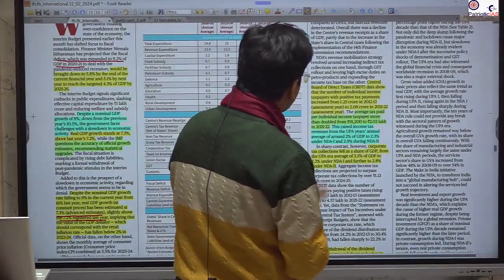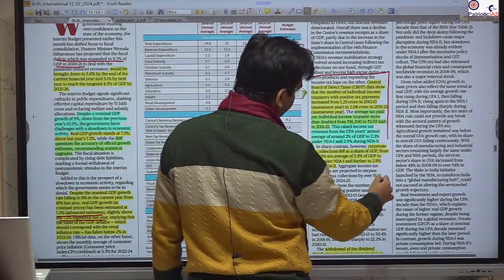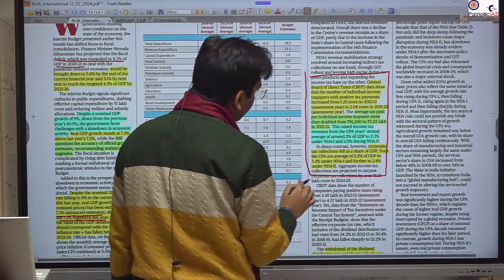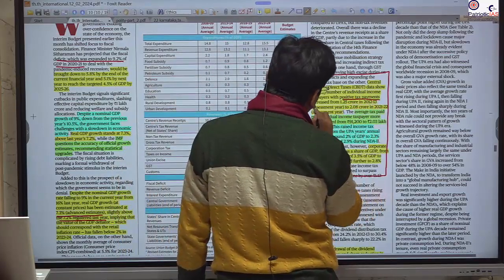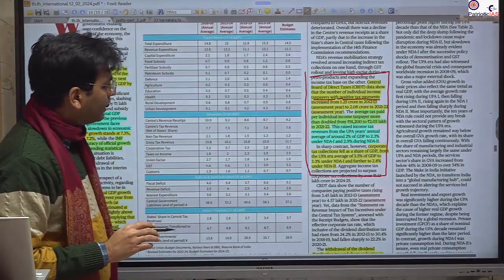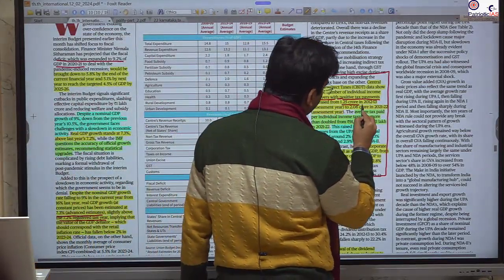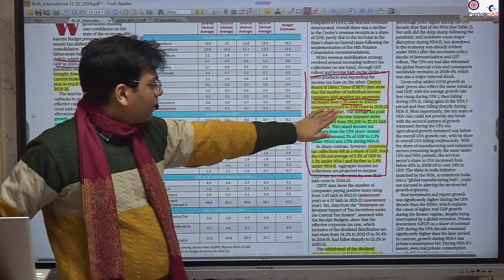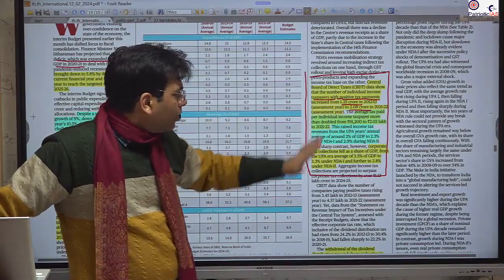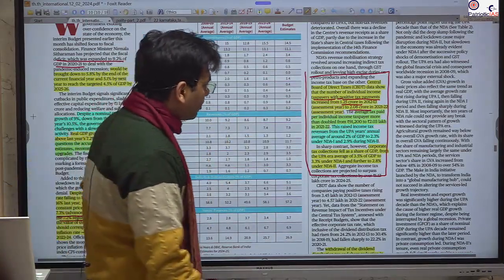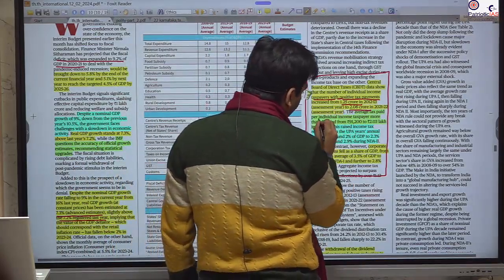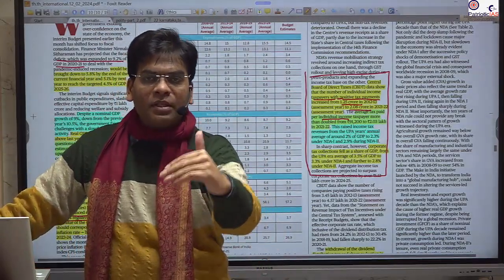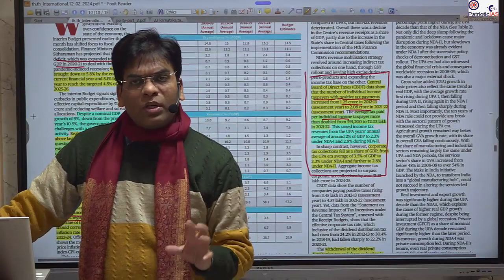Yes, it has also compared the tax collection data from the UPA government and the present government. Here the present government shows that the number of tax payers has increased for the individual. Yes, it is true that for the individual it has increased. The base has increased from 1.25 crore to 2.08 crore. It means in 2012-13, the number of people paying the tax was 1.25 crore. Now it is 2.08 crore. So it is talking about the individual income tax, like on our salary. We get some salary, and after that, if it is coming in the tax bracket, for example, more than 2.5 lakh